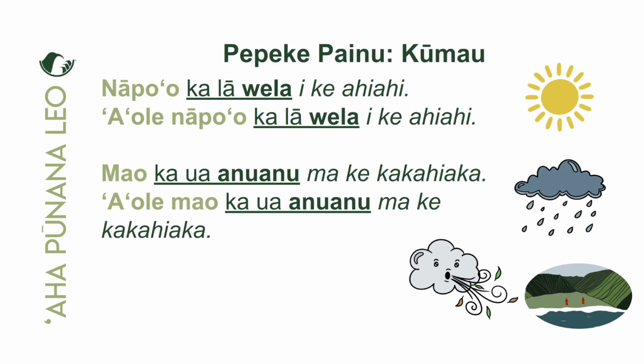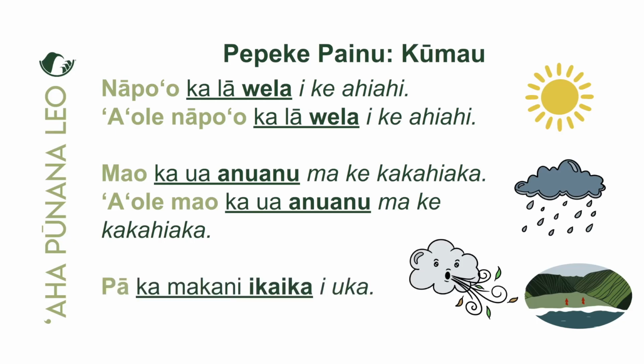To negate this, we just add the word aole, and again, aole mau ua anu anu, ma ke kakahiaka. Okay, so we're just adding the word aole in the po'o position, and everything else stays the same. Mai ka iloa. Last one.